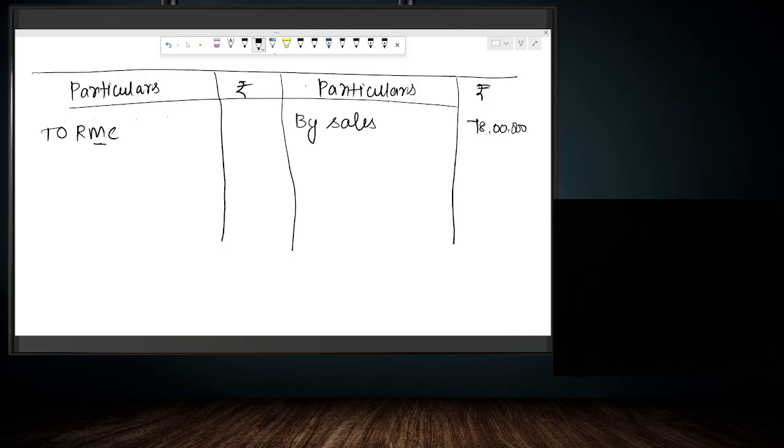Because it is already adjusted for opening stock and closing stock. How did we calculate raw material consumed? It is opening stock plus purchases minus closing stock. Opening stock and purchases are usually shown on the debit side, and closing stock is usually shown on the credit side. So it is already adjusted and the amount is 13,26,000. This is the amount of raw material consumed that we calculated.